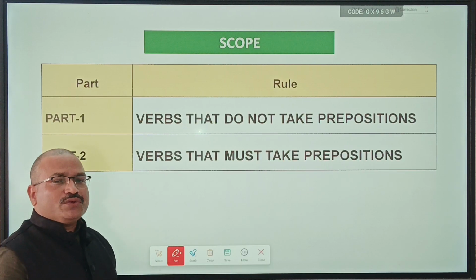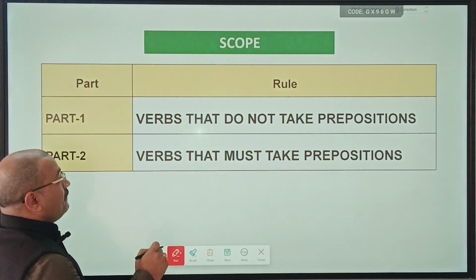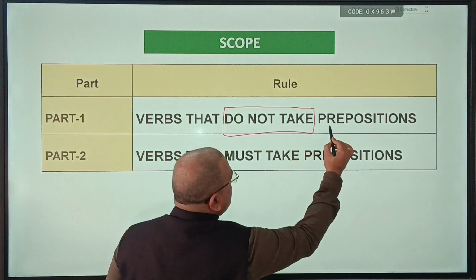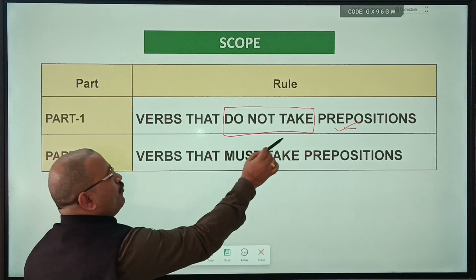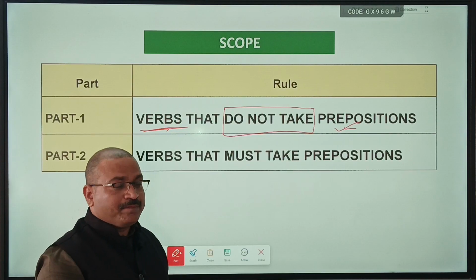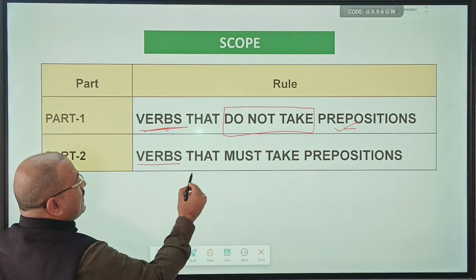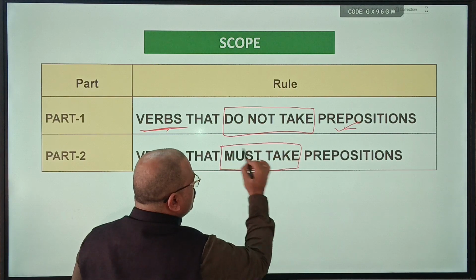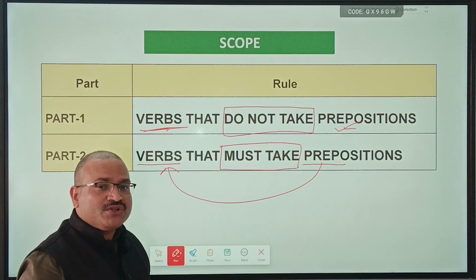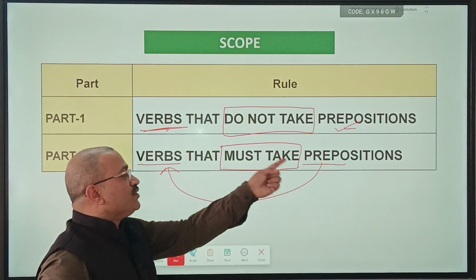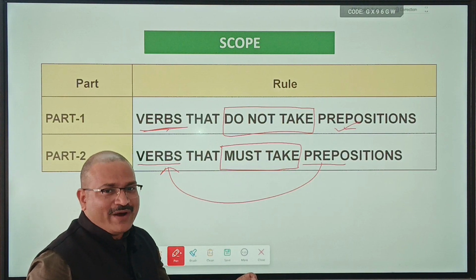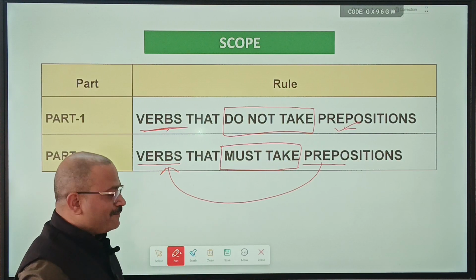Friends, in today's class we are going to see two things about verbs. First, verbs that do not take prepositions. Means if you find prepositions with such verbs, then that will be an error. And the second one, verbs that must take prepositions. Means such verbs will always be followed by prepositions. If you don't find prepositions with such verbs, then that will be grammatically wrong. So one by one, let us see those verbs.